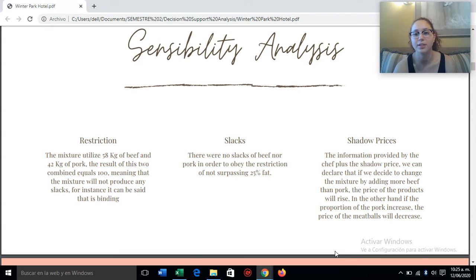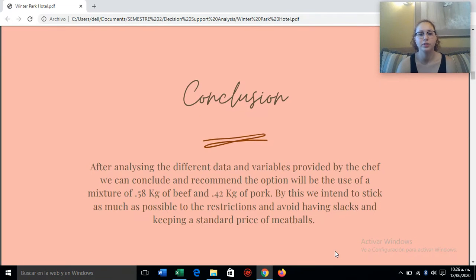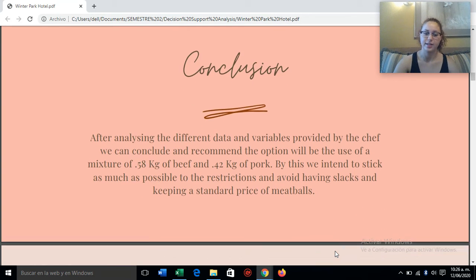slacks. And the shadow prices tell us that if we increase the beef, the price will rise, and if we increase the pork, then the price decreases. And the conclusion was that we recommend using the mixture of 0.58 kilograms of beef and 0.42 kilograms of pork, because this sticks to the restrictions and we minimize the cost at the same time.